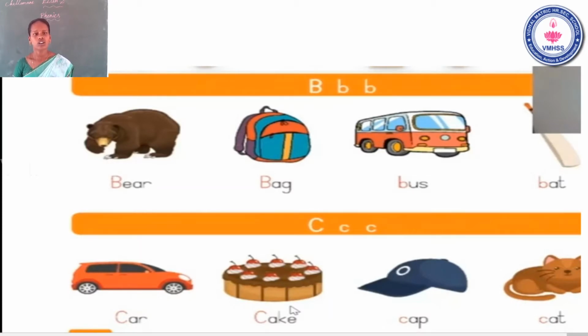K, car. K, cake. K, cap. K, cat. The name of the letter C. The sound of the letter K. It's clear. Now go to the next letter. What is the next letter, ma? Yes, the letter D.